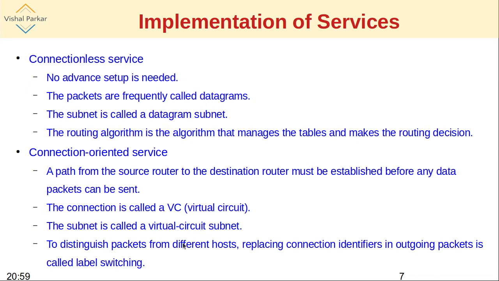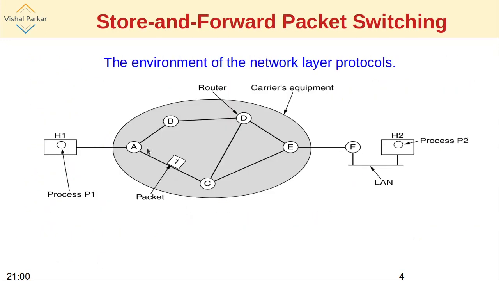Now it may so happen that, if the path is established, the incoming traffic may be from different routers or different hosts to a particular router. A is accepting packets from H1, and some H3 is also sending packets to A at the same time.